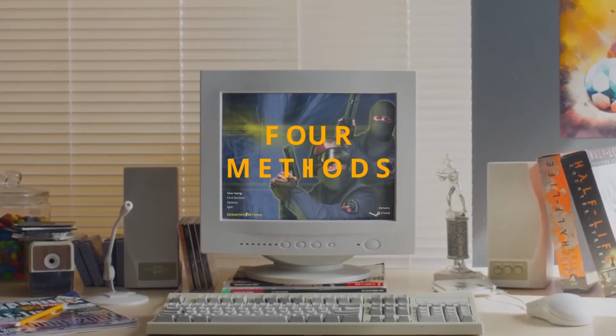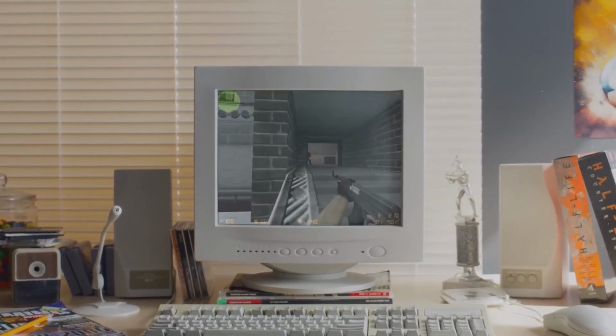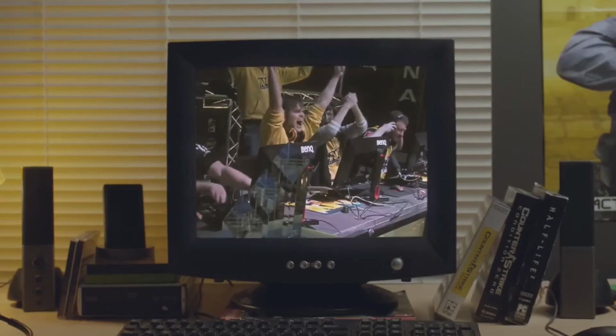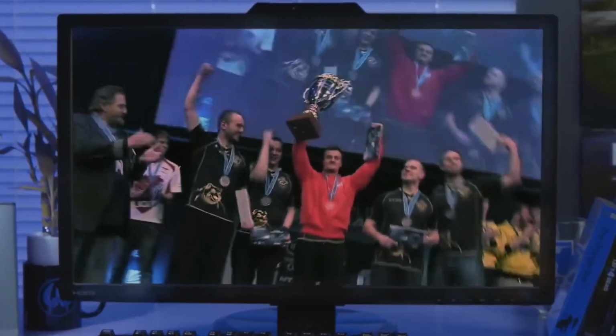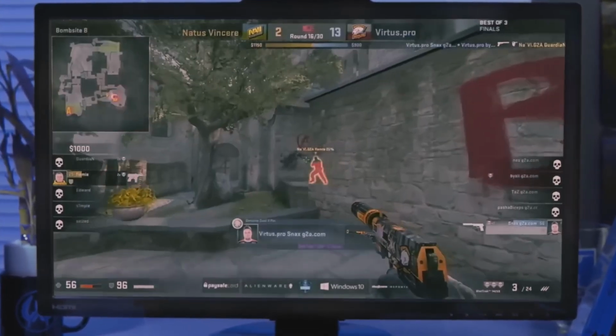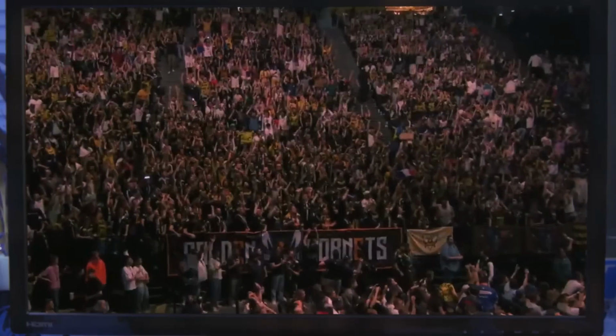Okay everyone, we verified you can use 4 methods to play Counter-Strike 2 on your Mac, and each has its advantages over the others, which we'll outline in this video. We recommend watching everything even if you know what you want to use, because we'll also add in some useful tips how to get the best out of every method.